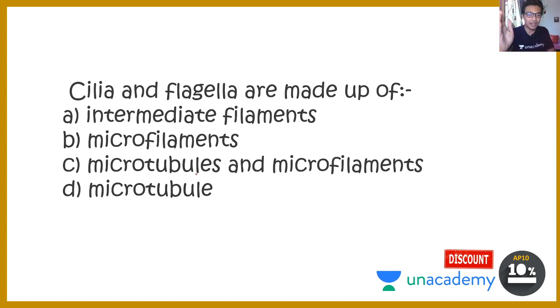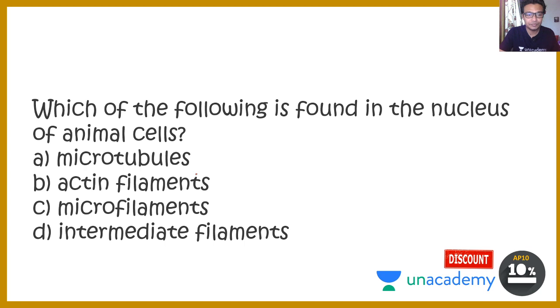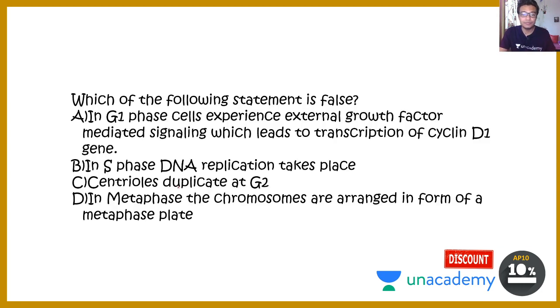So I want you guys to answer in the comment section. Which of the following is found in the nucleus of animal cell? Microtubule, actin filaments, microfilaments, or intermediate filaments? This question, or a pro forma similar to this question, was asked twice in IIT JAM. And here, if you have guessed correctly, it would be option D, intermediate filaments. Lamin is one of the intermediate filaments which is present in the nucleus. So lamin scaffold holds the nuclear envelope.